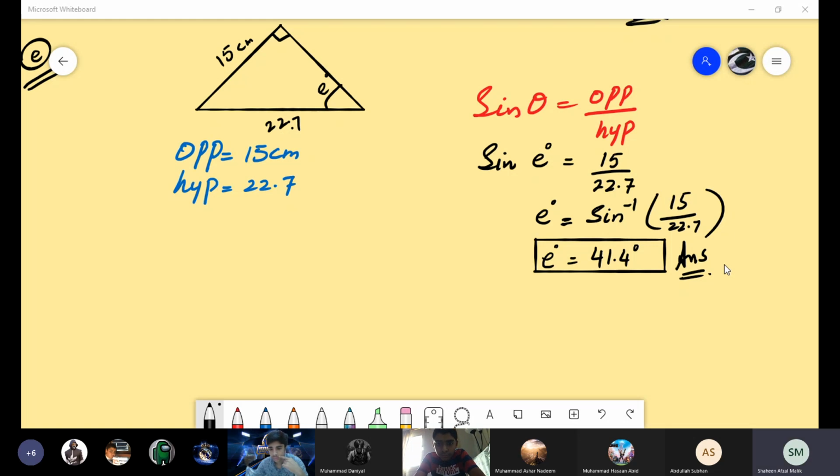Huzaifa, Mubashir, Abdurrahman, Arsalan. Ashar, Daniel, Hassan Abid, Rehan Kashif, Noor, Zayan and Zen. Ma'am, my camera is on. Okay, Noor's camera is on. So there are only 5 students I will consider today in the class.